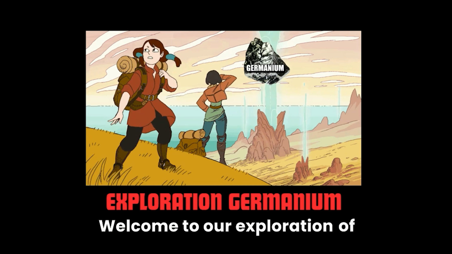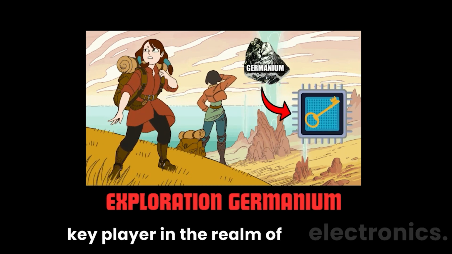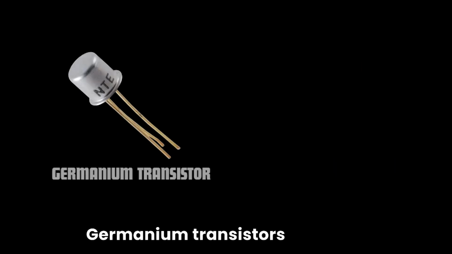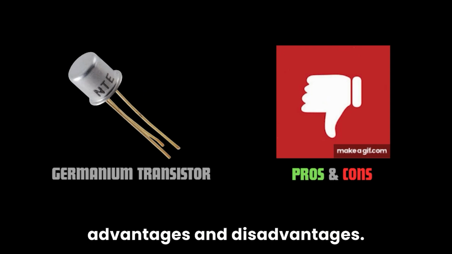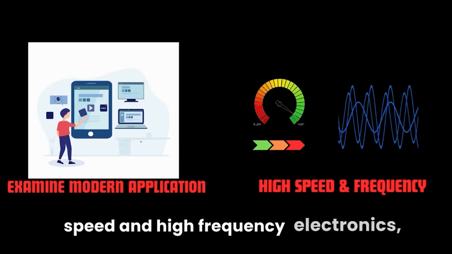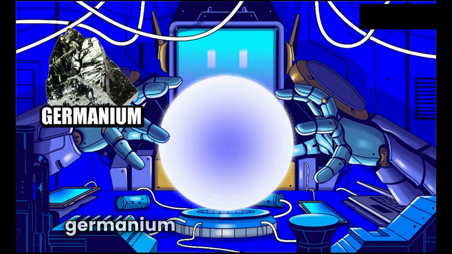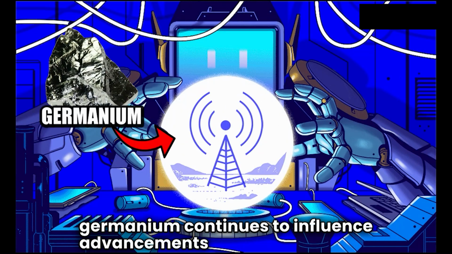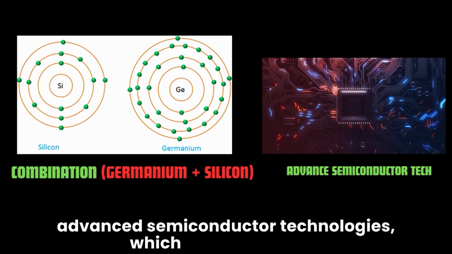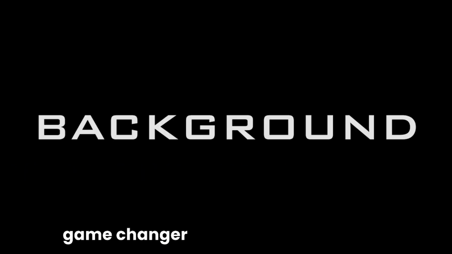Welcome to our exploration of germanium, a key player in the realm of electronics. Today we delve into its pivotal role and lasting impact on technology. Germanium transistors had their advantages and disadvantages. We also examine their modern applications in high-speed and high-frequency electronics, showcasing how germanium continues to influence advancements in technology. The combination of germanium with silicon in advanced semiconductor technologies has truly been a game changer.